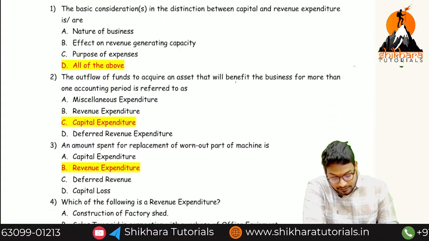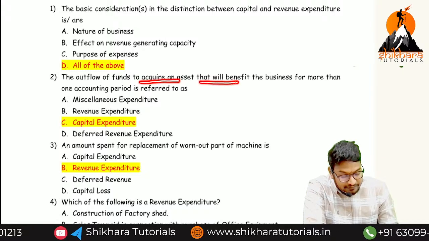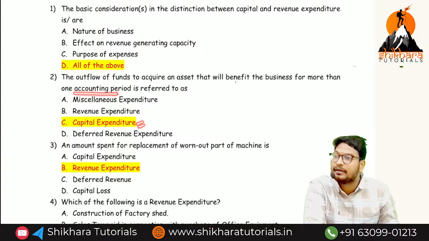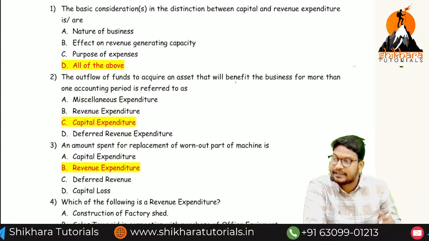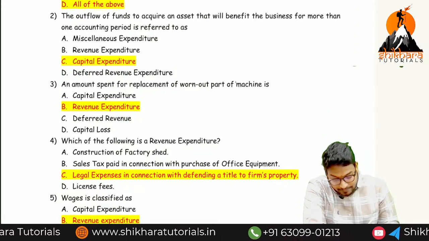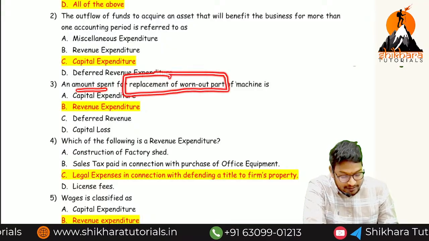Next one: the outflow of funds to acquire an asset that will benefit the business for more than one accounting period is referred to as what? Capital expenses. We are incurring it for the purpose of a fixed asset, and we are getting more than 1 year benefit. Next one, the amount spent for replacement of worn out part of a machine.